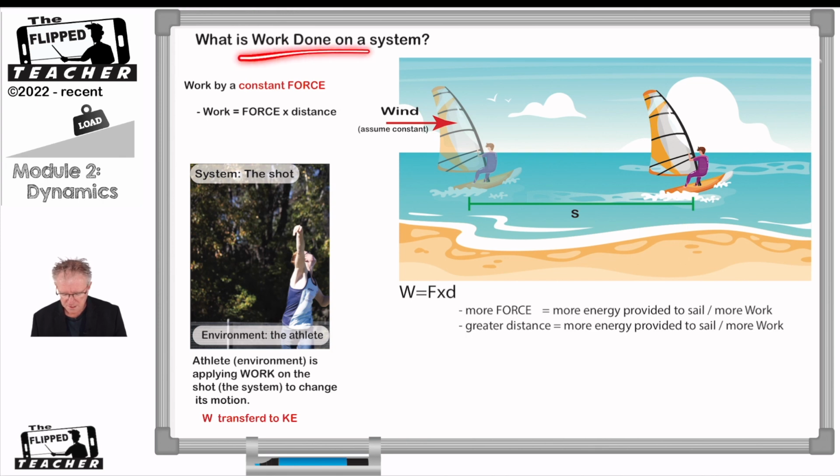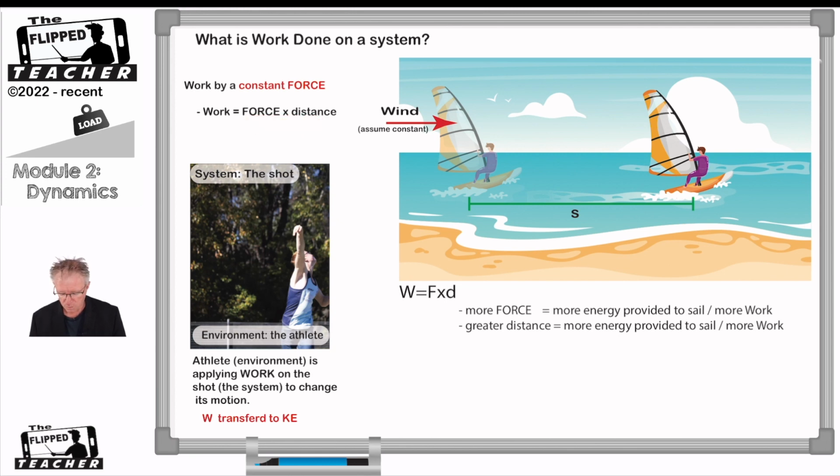Okay, let's have another example before we finish. So what is work done on the system? Well, we know that work here is going to be done by the wind. And we're looking at the moment, starting off in a simple case, where work is done by a constant force, right? That force is not changing. And so therefore we're going to assume that this wind is a constant force acting on the sail, right? Just like with our athlete. We were just assuming it's a constant force, right? We're not going to get into more complicated areas where the force is changing. It's a constant force, and that gives rise to kinetic energy.